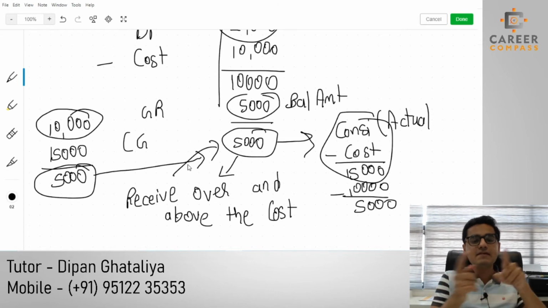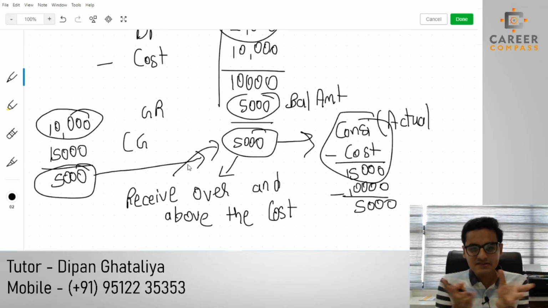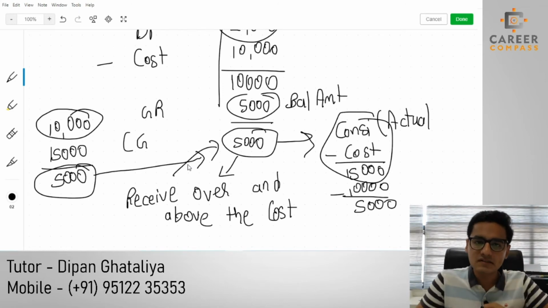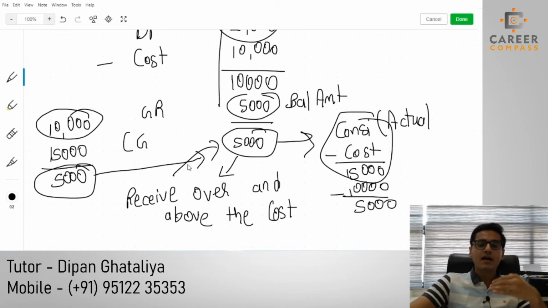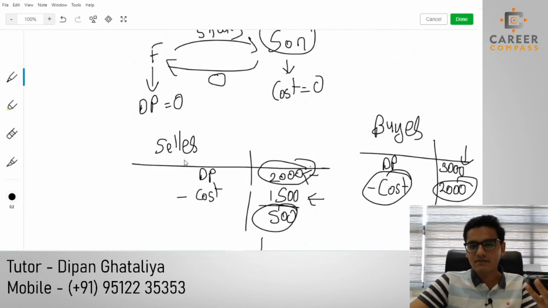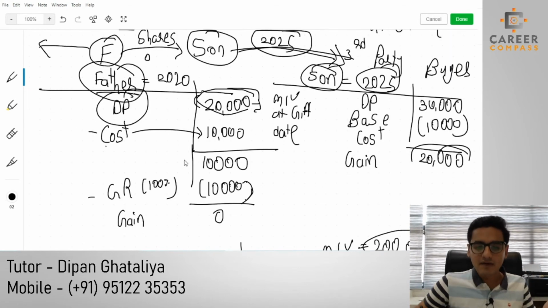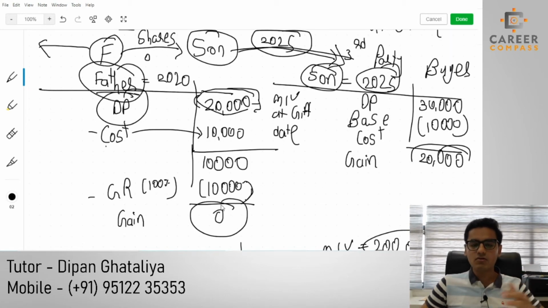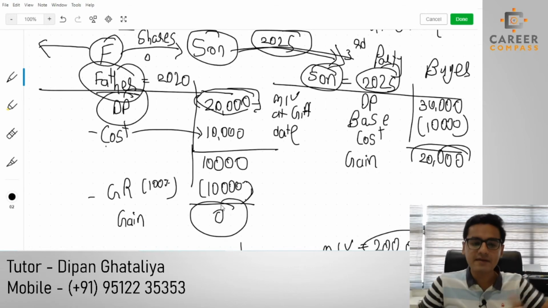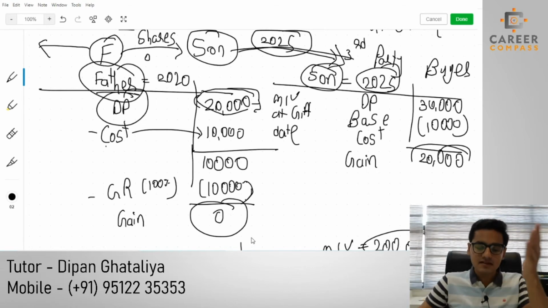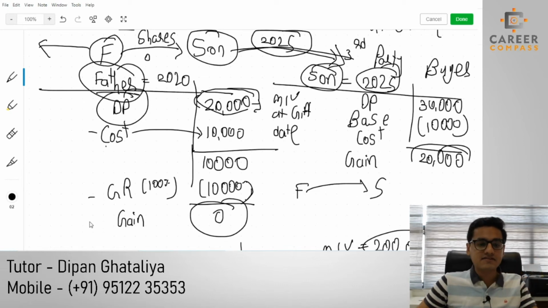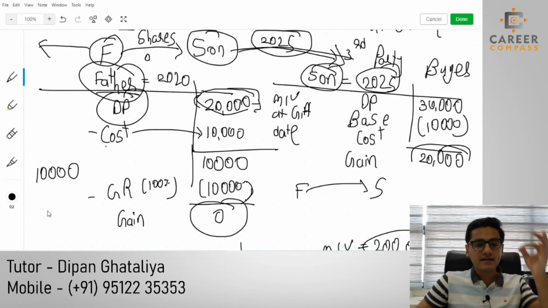I have previously also told you that CGT works on the basis of the cash flow concept and the realization concept, students. Why in the previous example did they give you zero gain? Because in the case of a free gift between father and son, there is zero realization happening. The father's actual cost was 10,000, which was his cash outflow, and the father's cash inflow was zero.